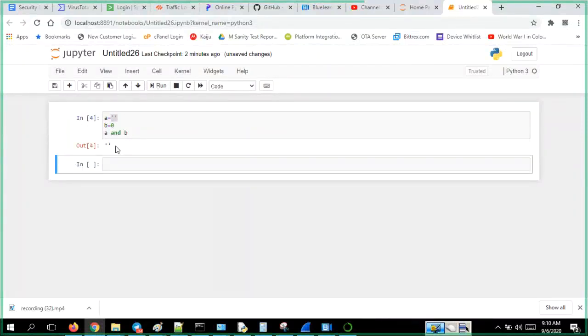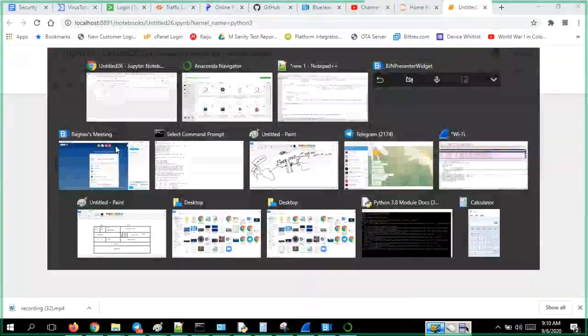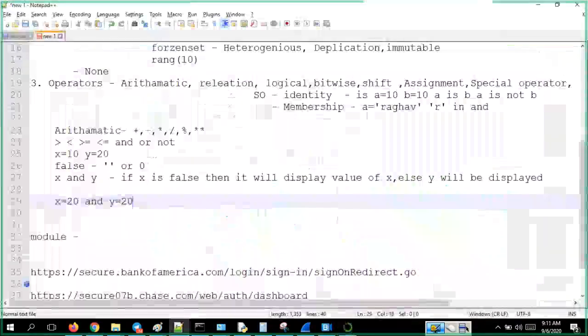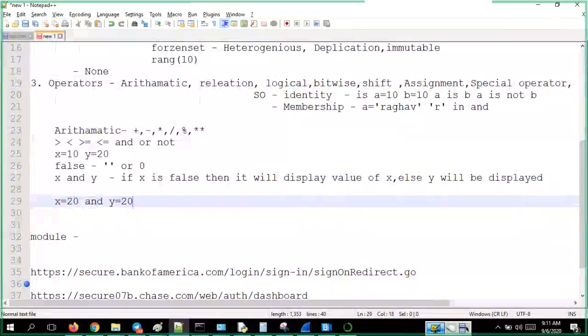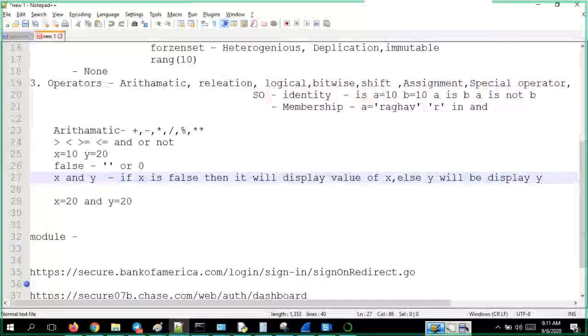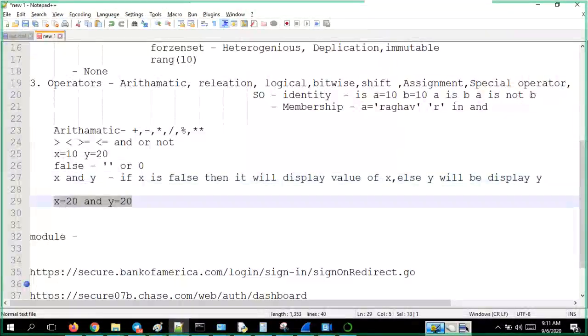Just remember the small condition which is very much useful during your actual programming life: if X is false, then it will display X, else it will display Y. That's it. This is for the AND condition. So what about the OR condition?